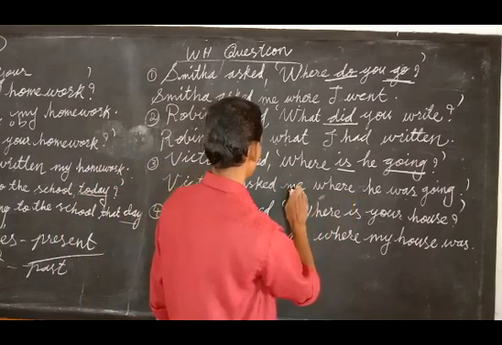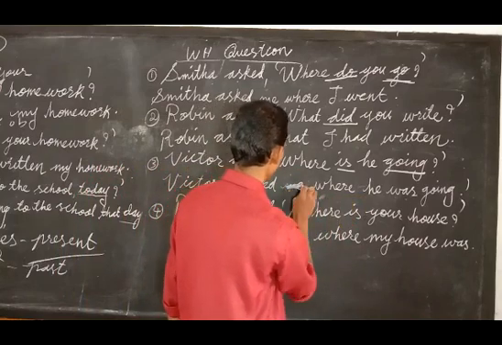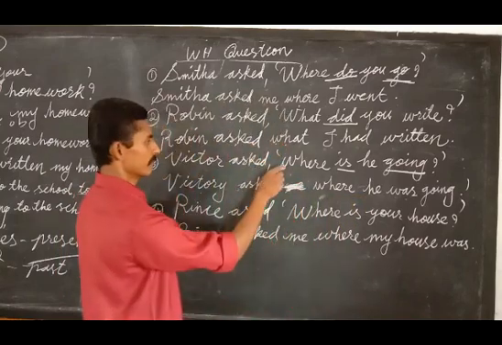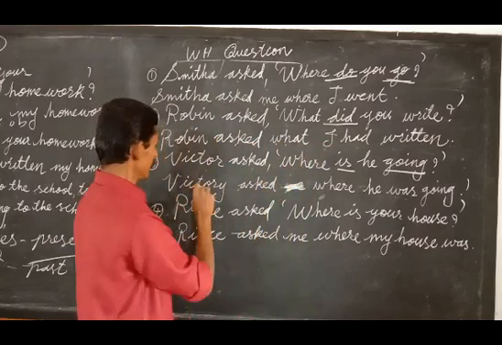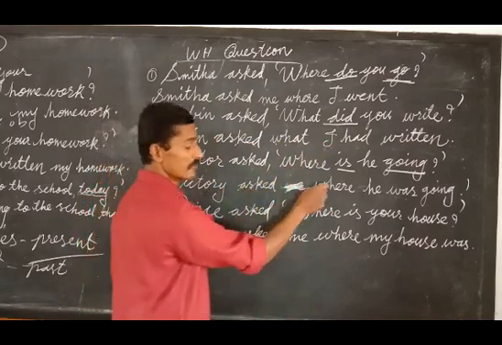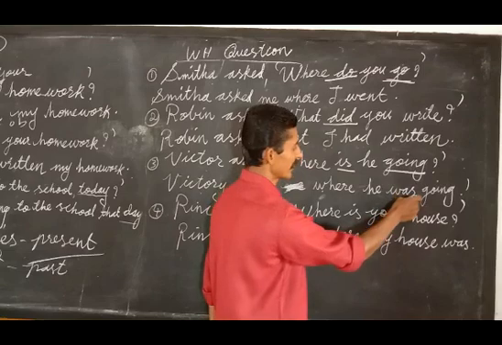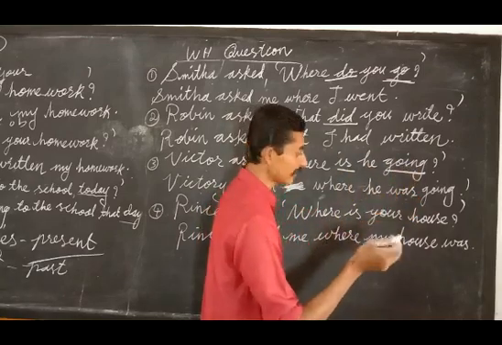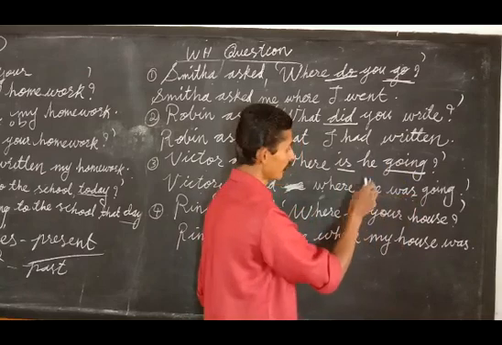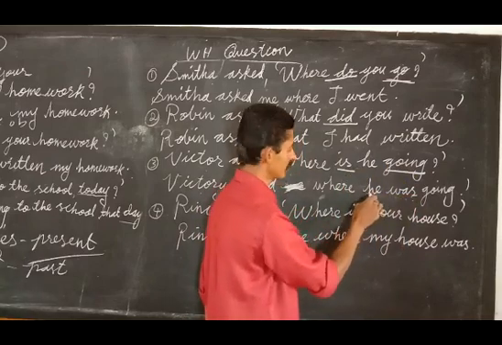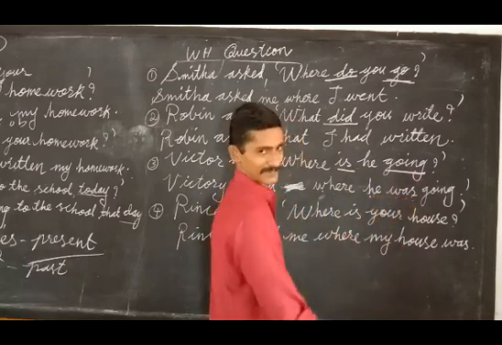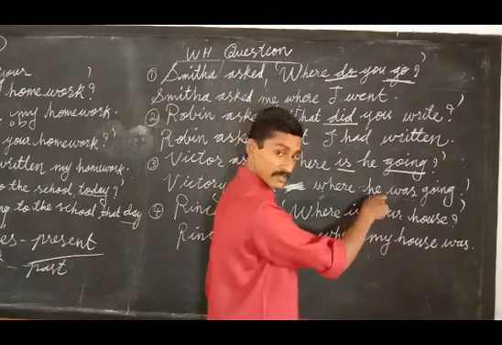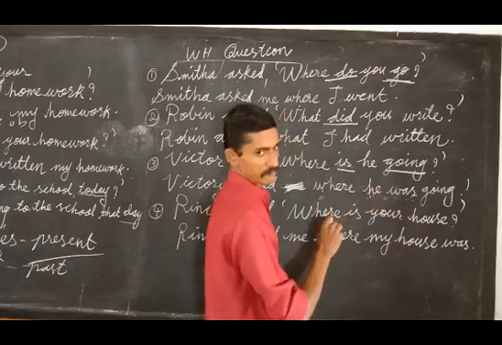Where. There is no 'be' here. Okay, 'me' is not there. Where is he going? So Victor asked where he was going. See, is he going? When it comes to the answer, you have to follow subject-verb order. Present continuous changes to past continuous. Where he was going. The answer is in the statement form. Here it is in the question form.